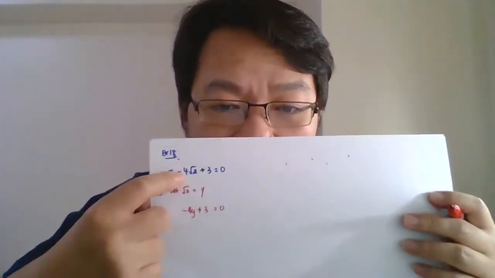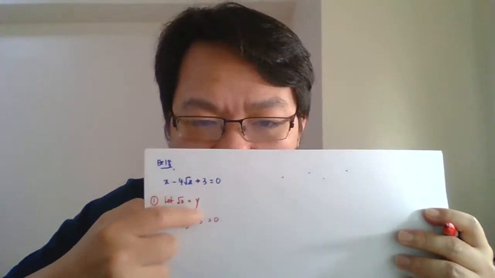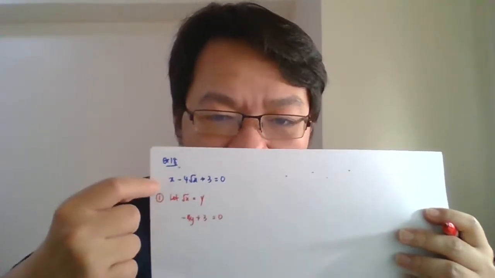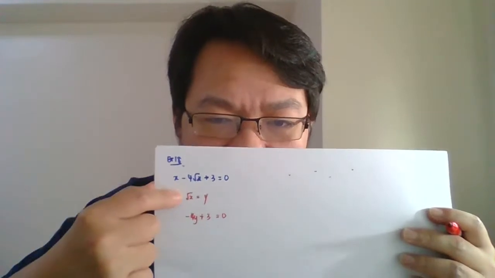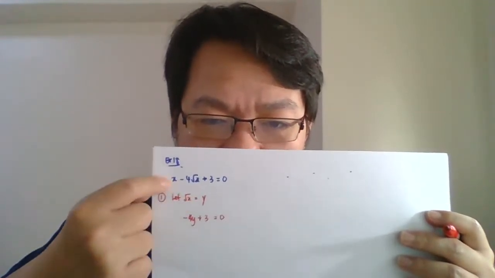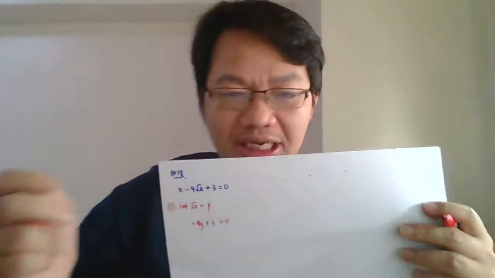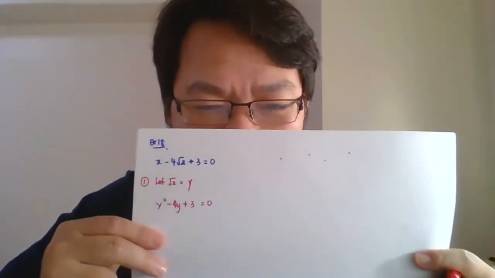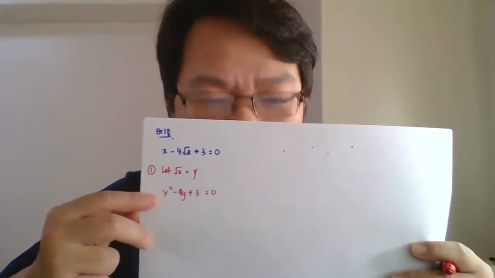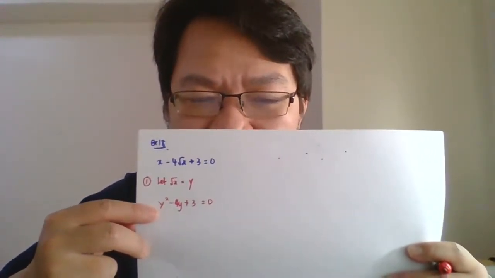So what will happen to the equation? The equation should be minus 4y plus 3 equal to 0. You see, the negative 4, cut and paste, the 3 equals y plus 3, cut and paste, equal to 0, also cut and paste. What happened to x here? Since surd x equals y, x alone equals y squared. That's what it means. So it becomes this. Alright? So this is a quadratic, right? So solve this problem by factorizing everything. Then you get the answer.